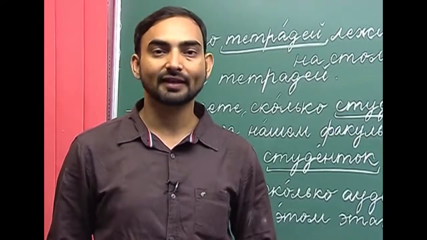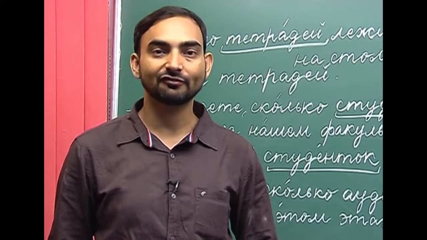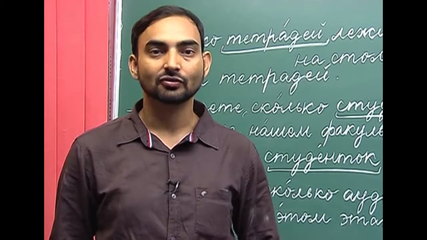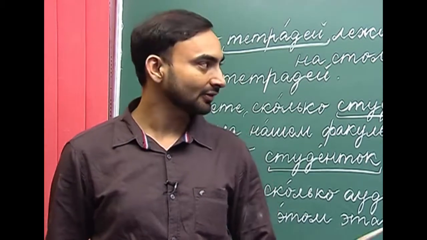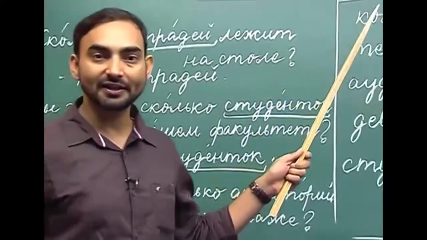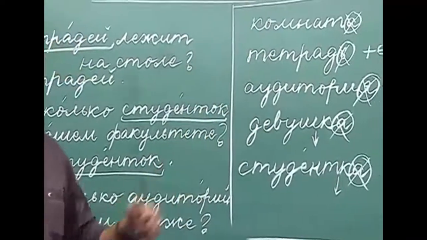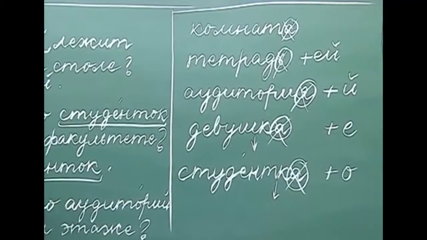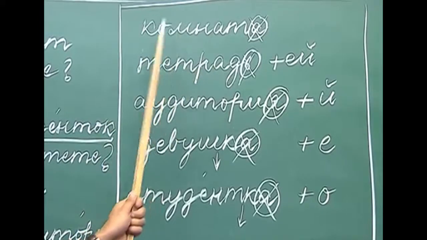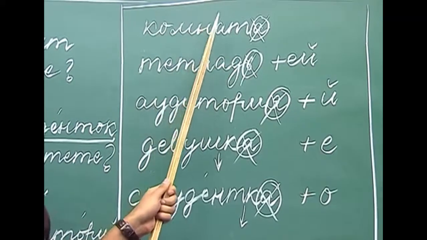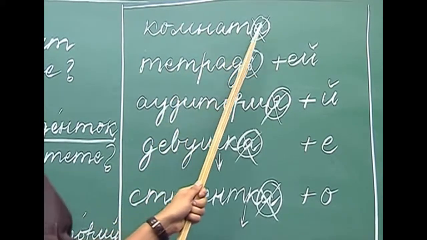Now, let us discuss the declension of plural feminine nouns in the genitive case. So, how do plural feminine nouns decline in the genitive case? Let us first discuss the changes that we make to get the genitive plural of feminine nouns. The first noun I have written here is комната. Комната has an а ending.